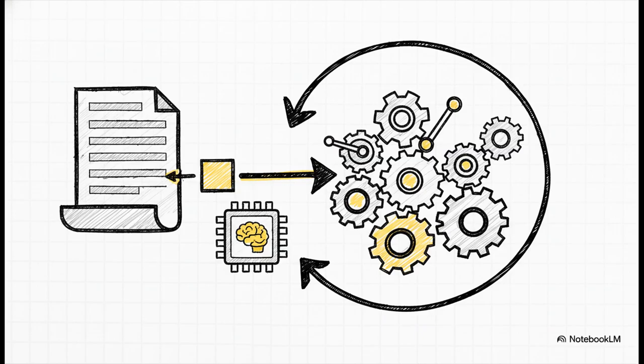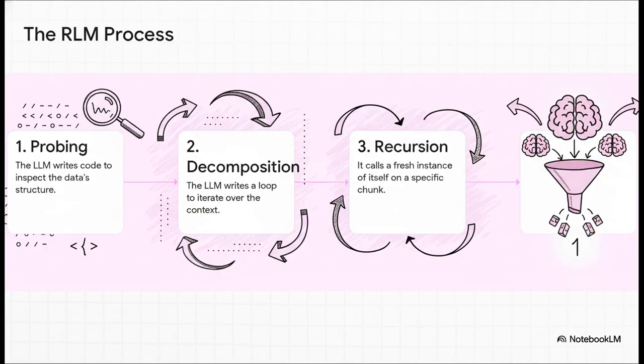The full prompt is like a massive file on a hard disk. The LLM itself is the CPU. It can't possibly see the whole file at once. The Recursive Language Model, or RLM, acts as the operating system. It issues commands to read small pages of that data into memory, process them, and even spawn new subprocesses for more complex chunks. The process itself is entirely procedural.